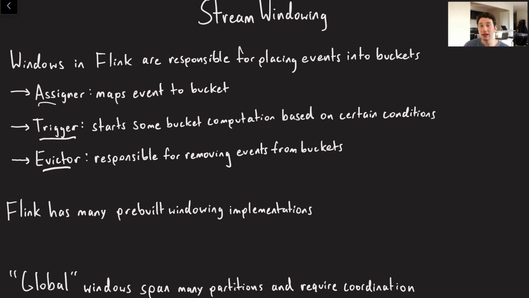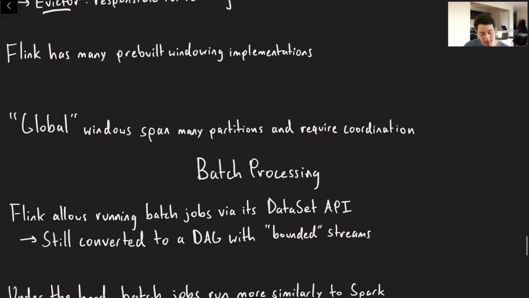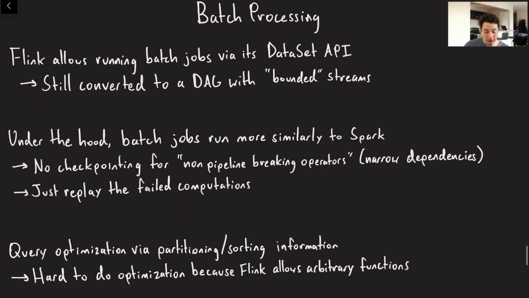They also have global windows, which I guess rather than just being on one isolated partition, can span many of them. The problem with that is that now, of course, you need to do coordination when making these calculations. Like if you want to create a sum of all events in your window, and that window is distributed across multiple different nodes, now all of a sudden you need to do some kind of MapReduce-like operation.